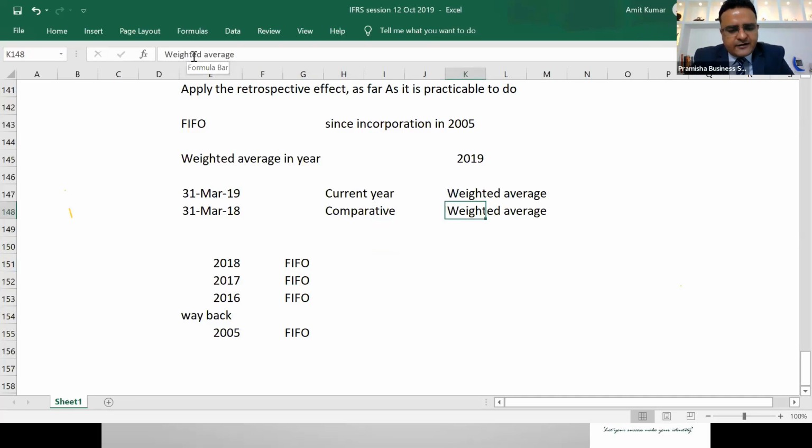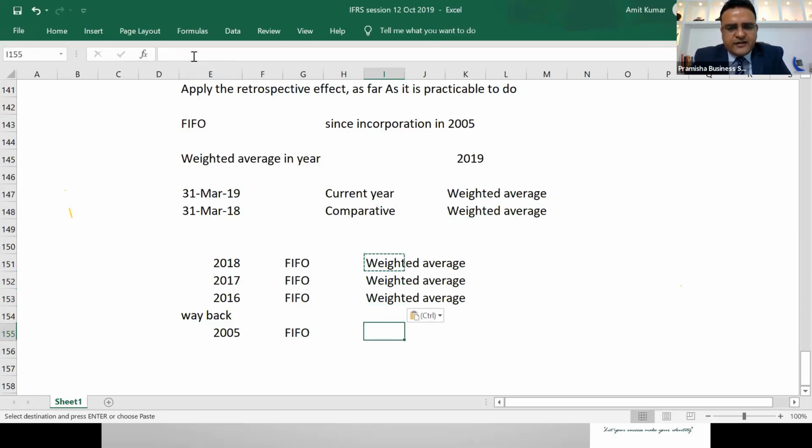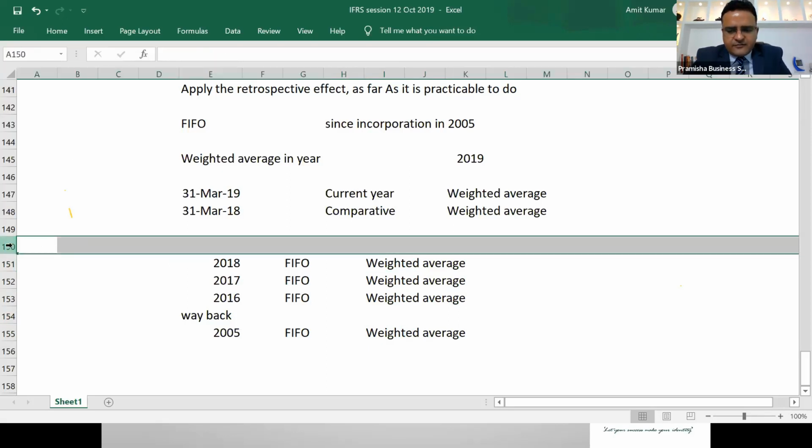Recalculate it till which date? You'll recalculate and bring in the cumulative effect as if you have been using weighted average since the beginning, and you'll bring in that cumulative effect at the beginning of the earliest period presented.